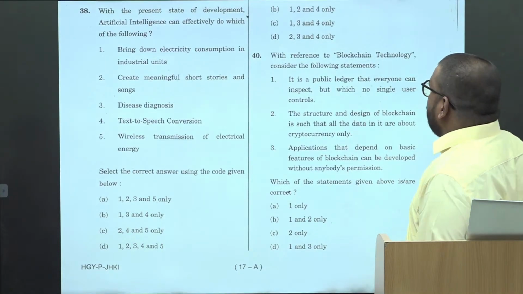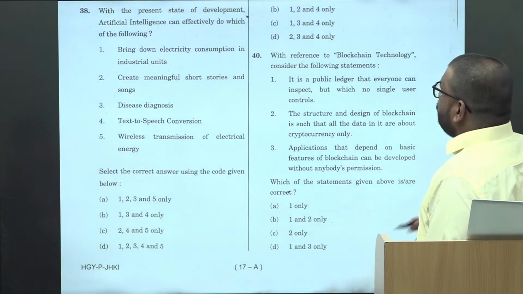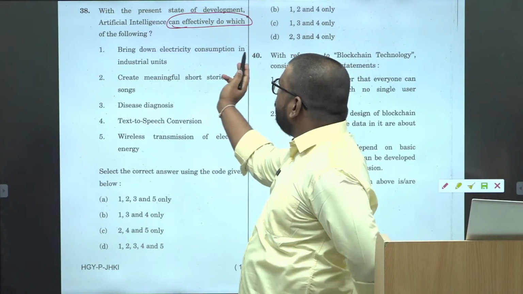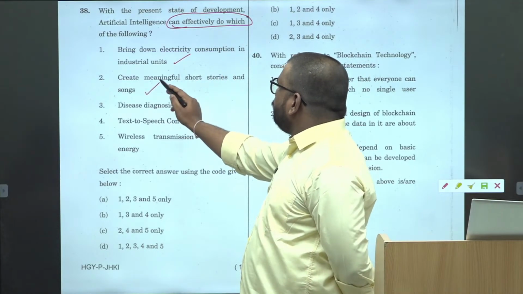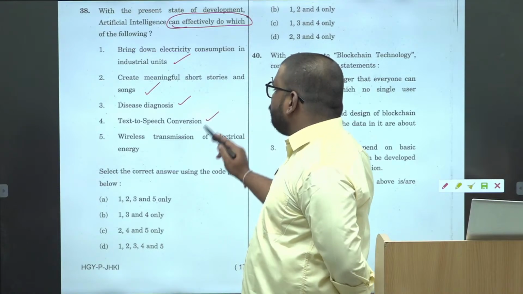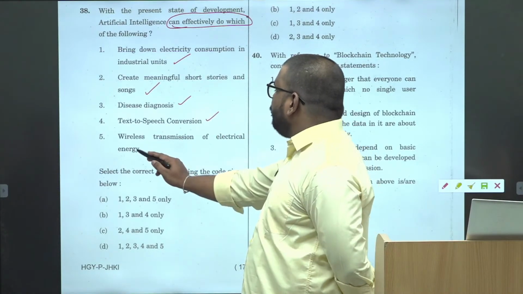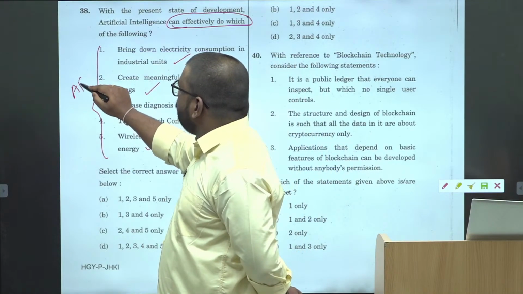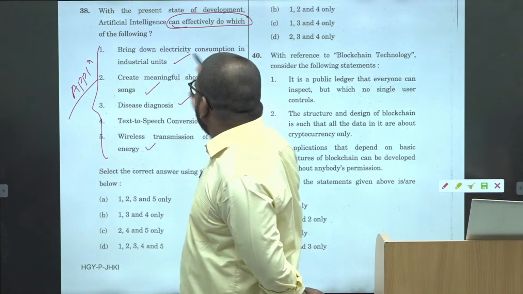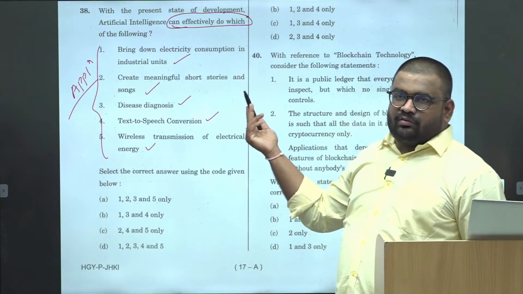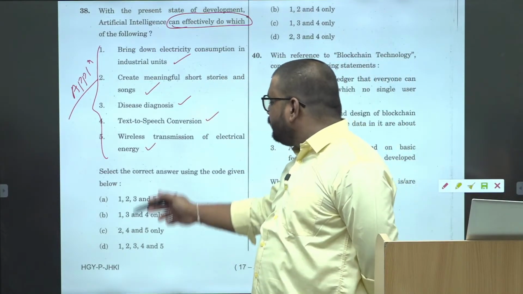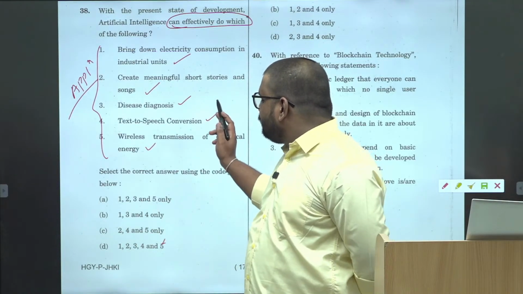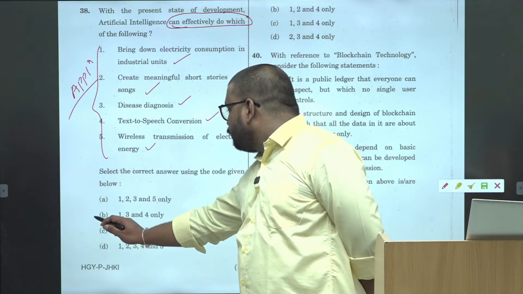With the present state of development, artificial intelligence can effectively do which of the following? Bring down electricity consumption, meaningful short stories, disease diagnostics, text to speech conversion, and wireless transmission of electrical energy. Again, these are all the applications, right? And there is no point in eliminating any of these. You all are using ChatGPT or usse wo karti hai. So ideally the answer should be 1, 2, 3, 4, 5. But this is wrong. The answer that they have given is 1, 3, and 4.